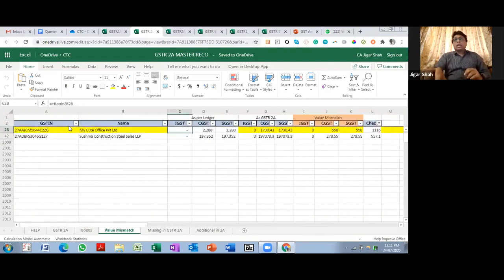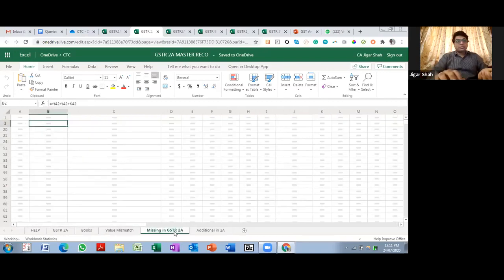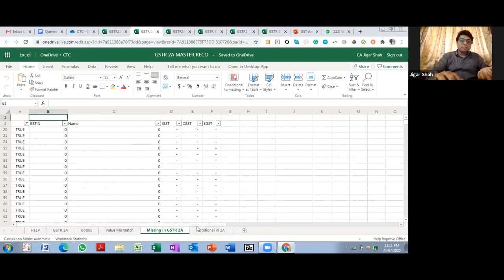So I get this, these are filtered for major transactions. I get, okay, this is as per my ledger, this is as per 2A, and this is a value mismatch. Over here also I can see a value mismatch. There's hardly anything missing in 2A.